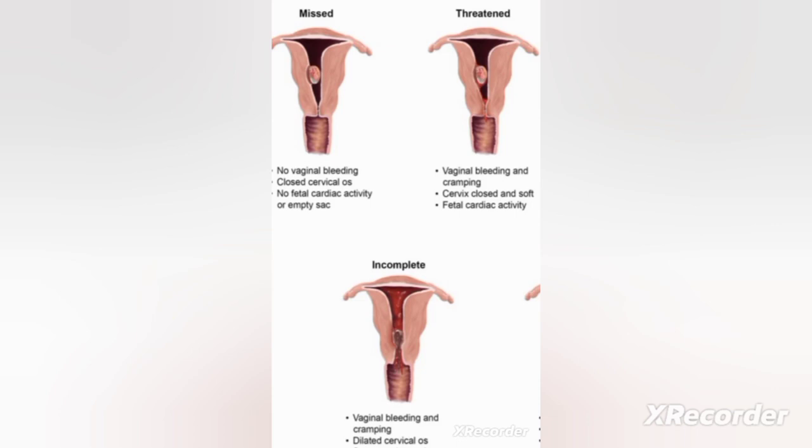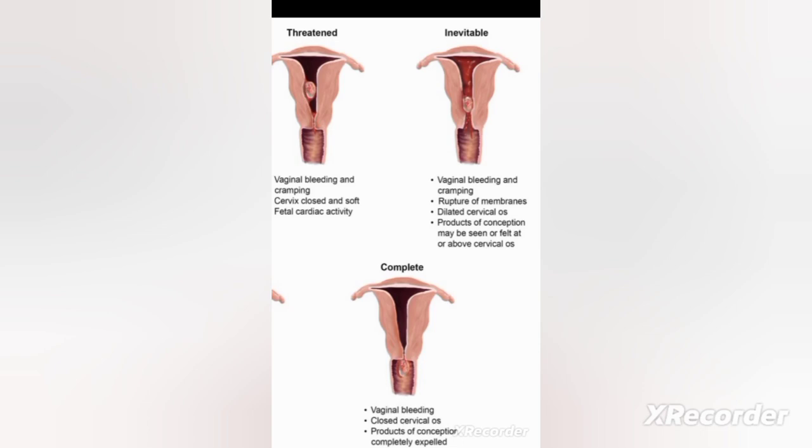Next one, incomplete abortion. Vaginal bleeding and cramping will be there. A dilated cervical os will be present, and some products of conception are expelled. So in incomplete abortion, some products will be retained there, and some products will be emptied. So D and C may be needed for the complete evacuation.